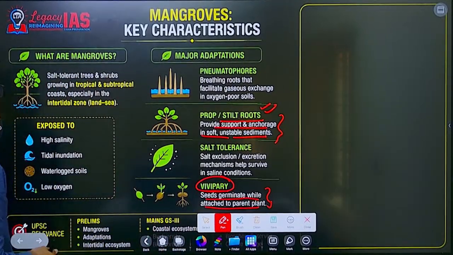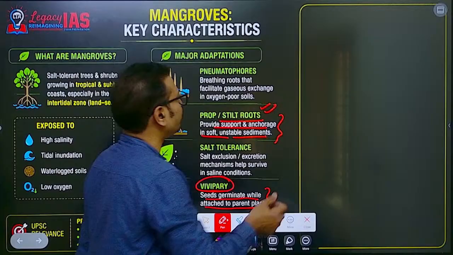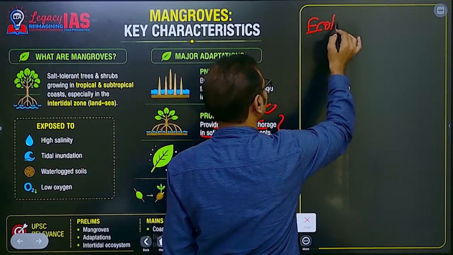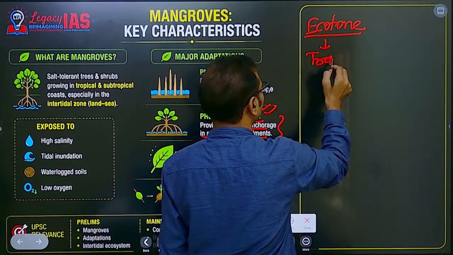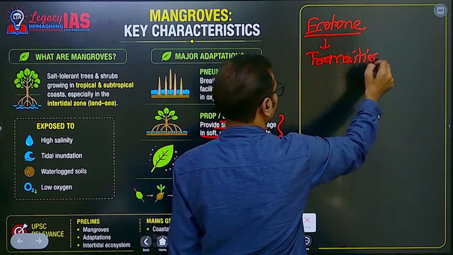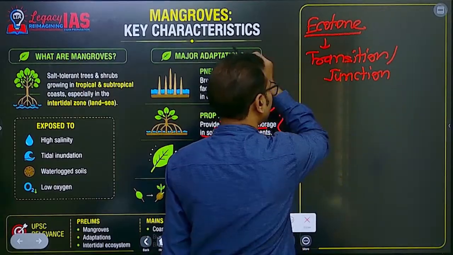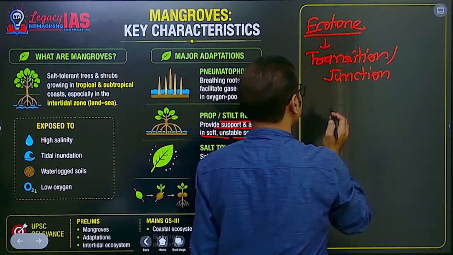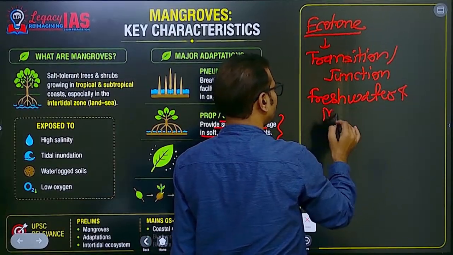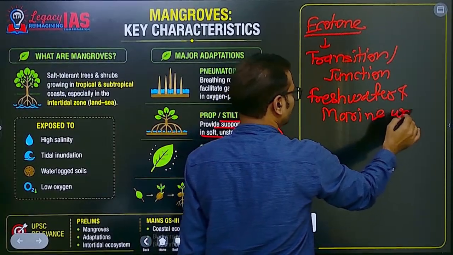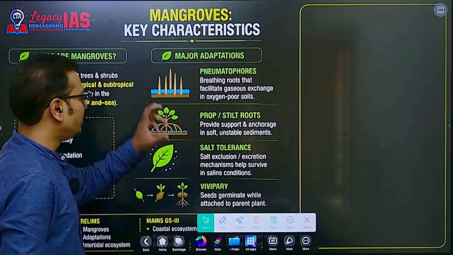All these are adaptations. And this is a unique type of ecosystem. Why do we say that? Because it is called an ecotone. An ecotone is a region of transition, a zone of junction between two different ecosystems. In this case, mangroves are a zone of transition between the freshwater ecosystem and the marine water ecosystem. So it is an estuarine body, having a brackish water ecosystem.